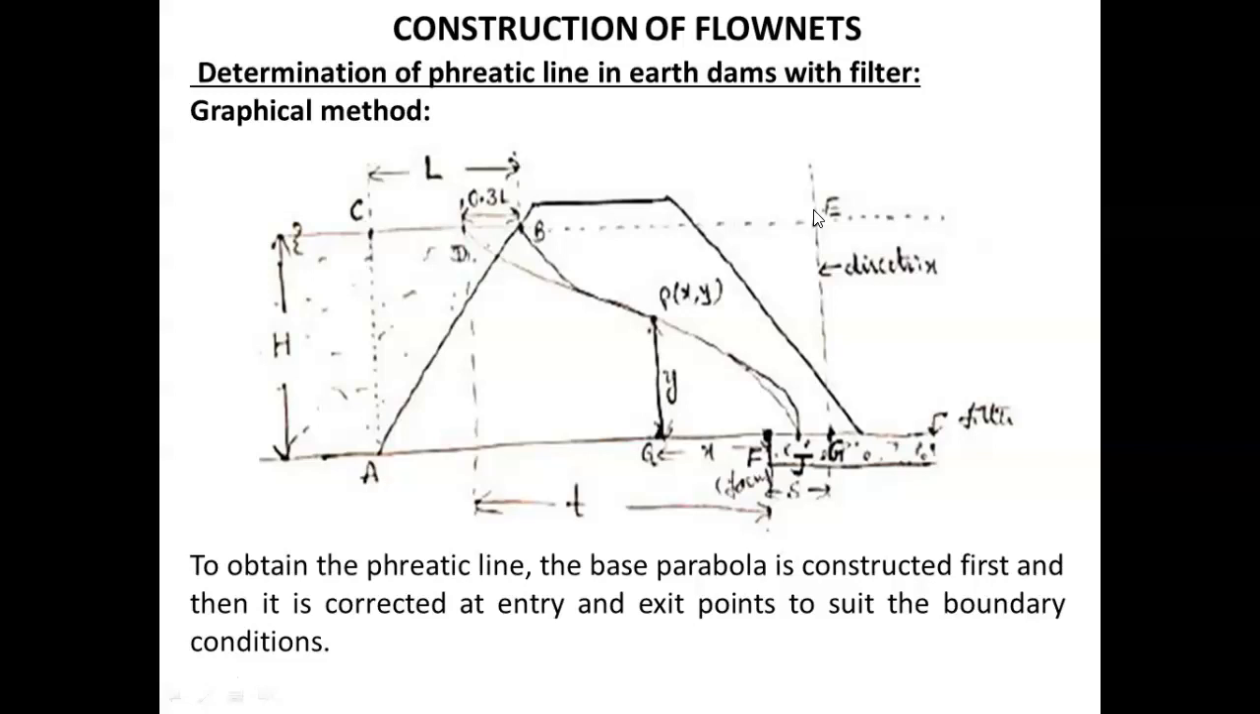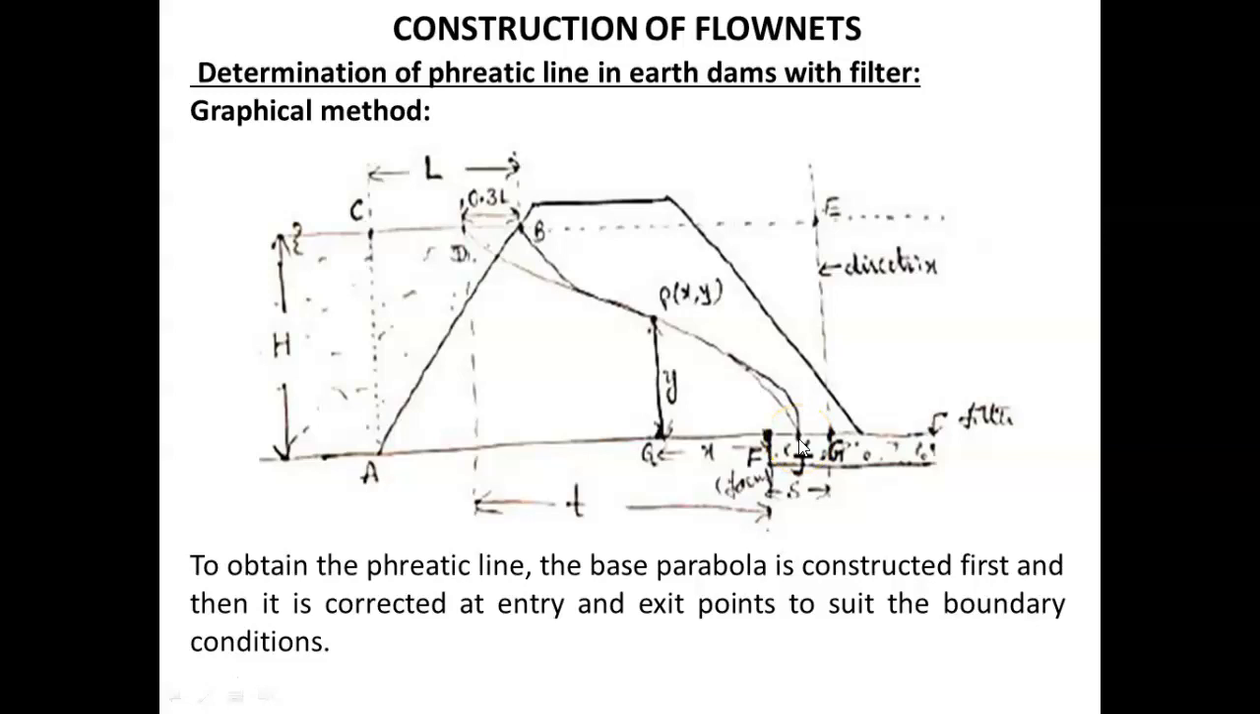Draw a line EG, which is the directrix of the base parabola. Then bisect the distance FG, the distance between focus and directrix, and locate point J. This point is the vertex. Using the property of the parabola, we can locate the intermediate points on the base parabola. Now D is the starting point of the base parabola and J is the end point.